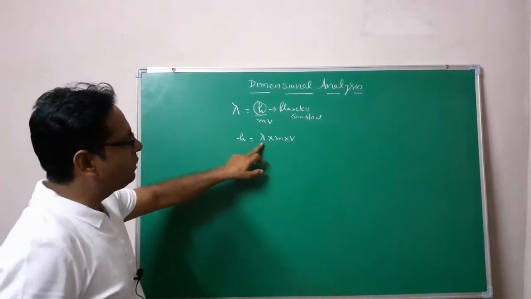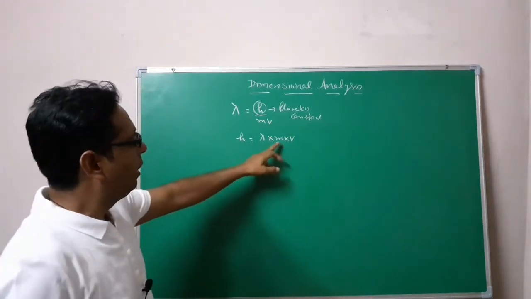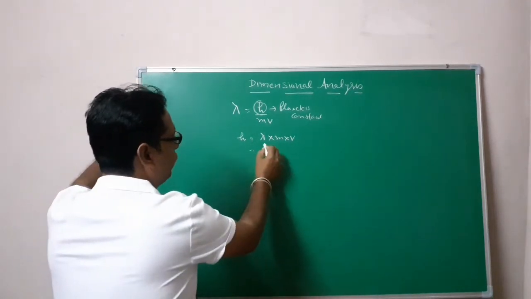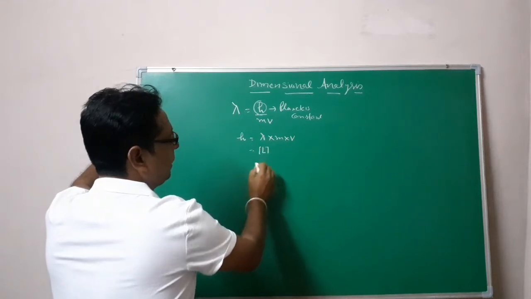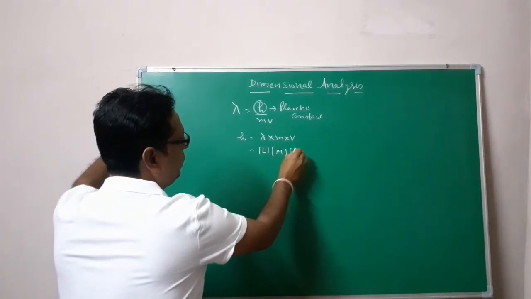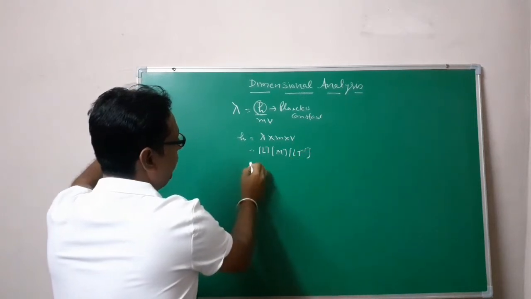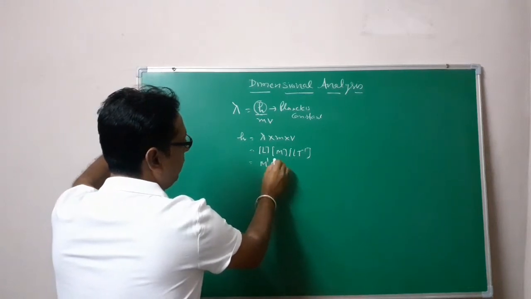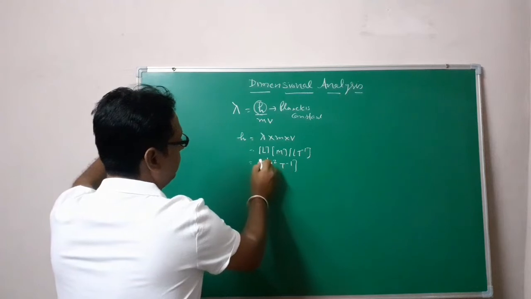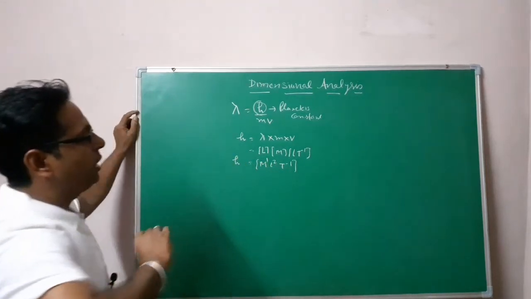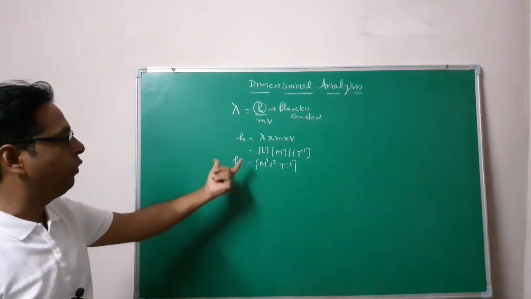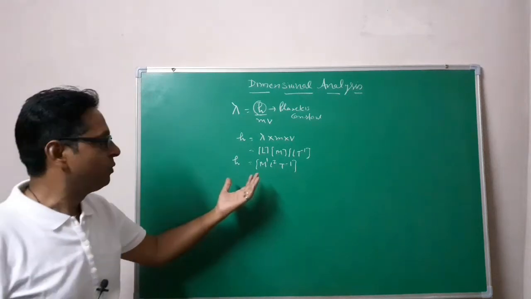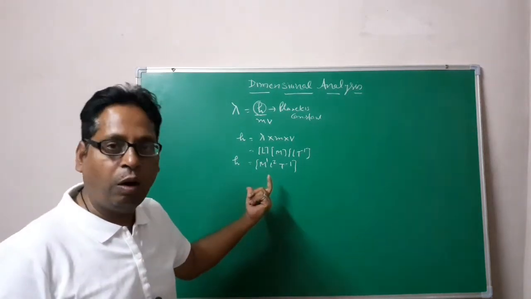So lambda is wavelength, it is nothing but length, mass which is m, velocity LT^-1. So let us put the value: lambda L, mass m and velocity LT^-1. If we solve this, this is M^1, L and L, this is L^2 and T^-1. So this is Planck constant, right? But if you don't know the formula of any constant directly, you can derive it from the formula itself, and by using that formula, you can find the dimensional formula of this constant.